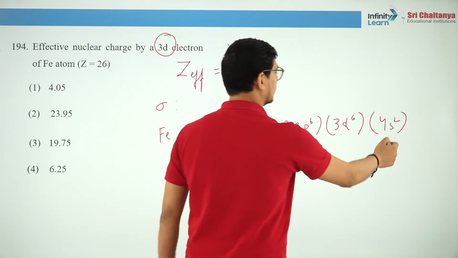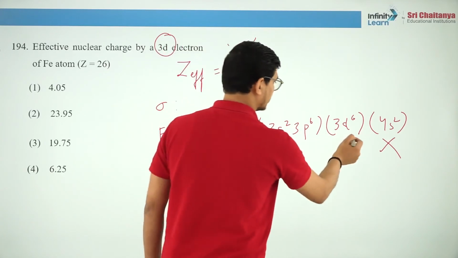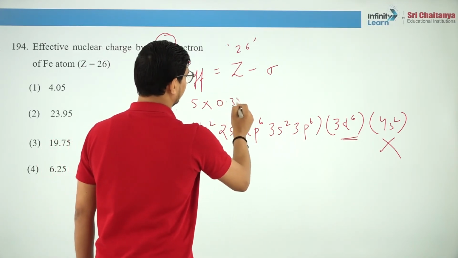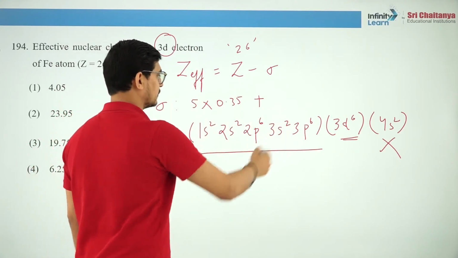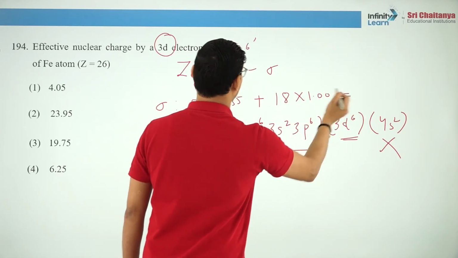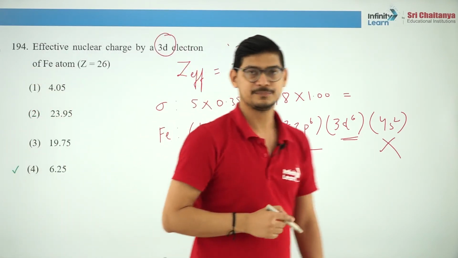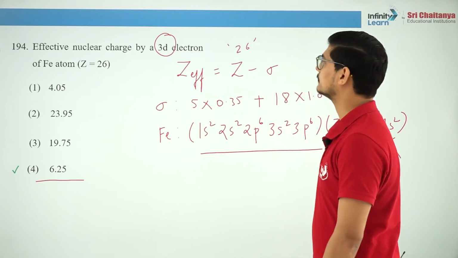So outer electrons will not shield, an electron cannot shield itself. So these are 5 other electrons in the d orbital. So sigma will be 5 multiplied by 0.35, and all inner electrons will shield completely. So these are how many electrons? 18 electrons. So 18 multiplied by 1.00. So you calculate sigma from here and subtract it from Z. You will get the value of effective nuclear charge. Okay, that is 6.25. Is that clear, guys?